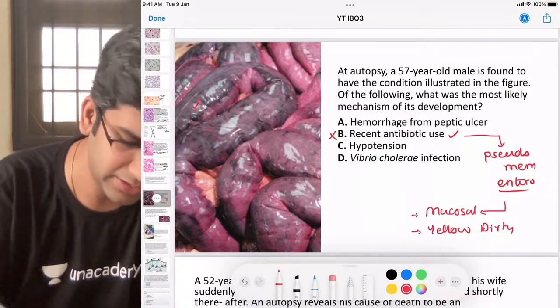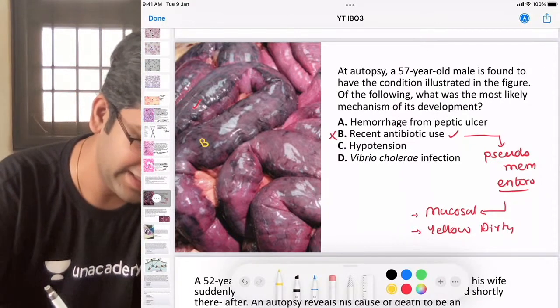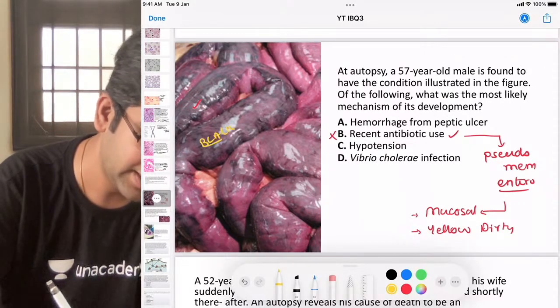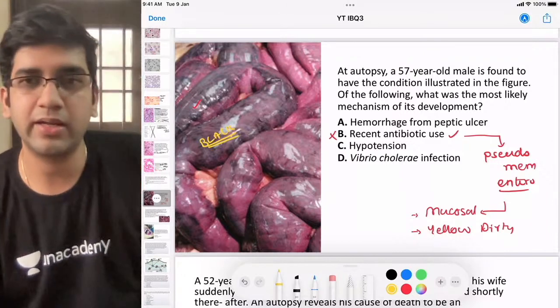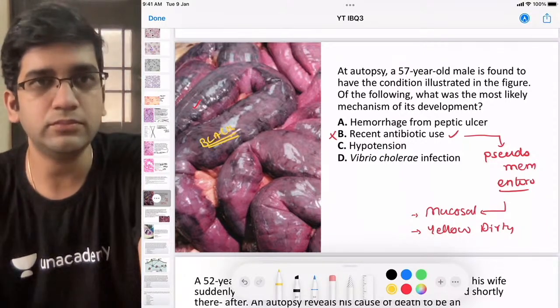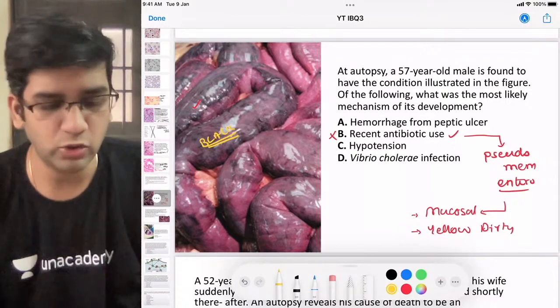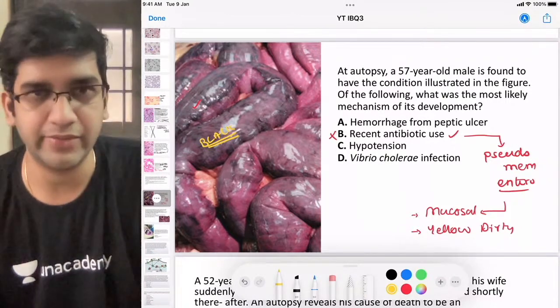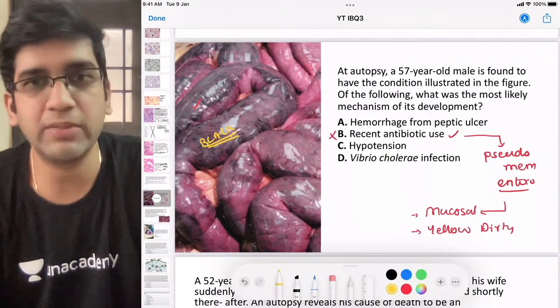You can easily pick it up here. I'm having black areas, right? Can I rephrase this and call this an intestinal gangrene? Will a gangrene look blacker? A gangrene will look black, right? It's nothing but an intestinal gangrene, right? It's just a gangrenous intestine which is looking black in color.